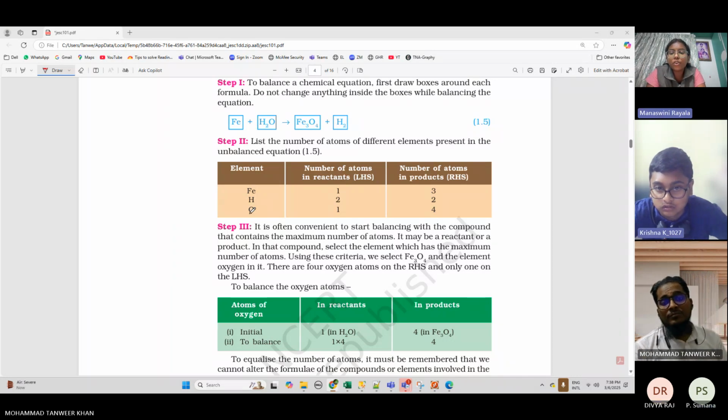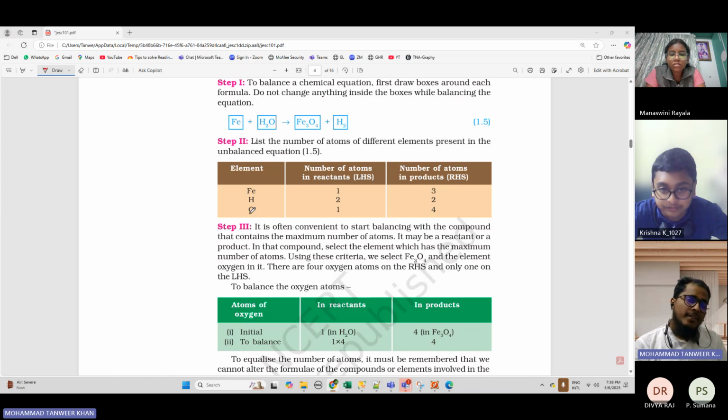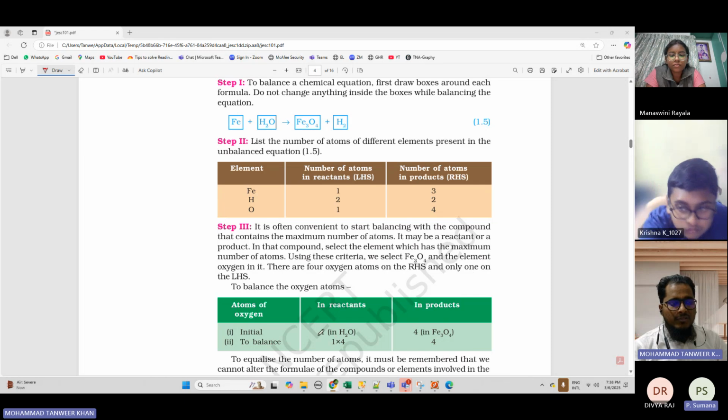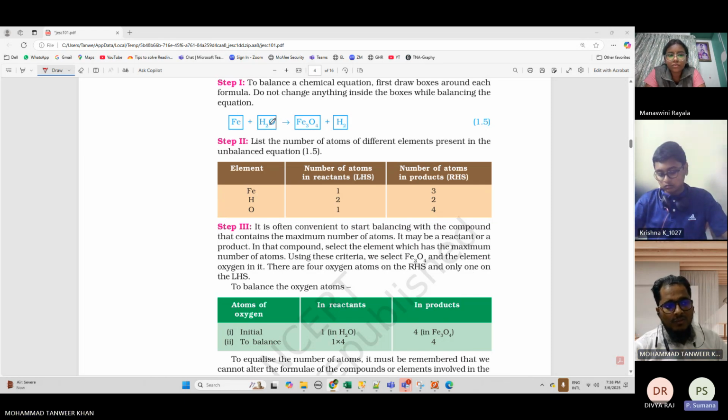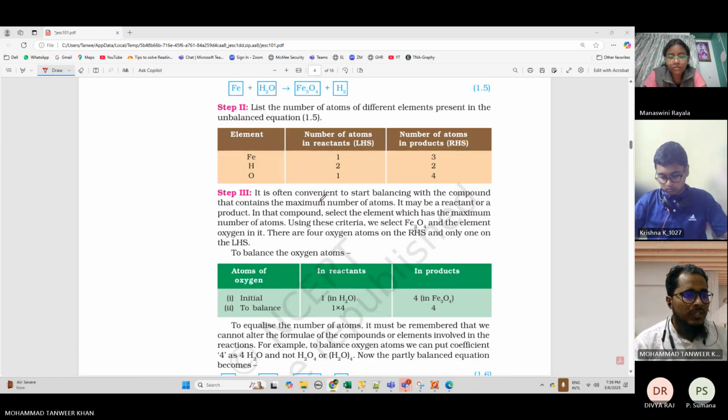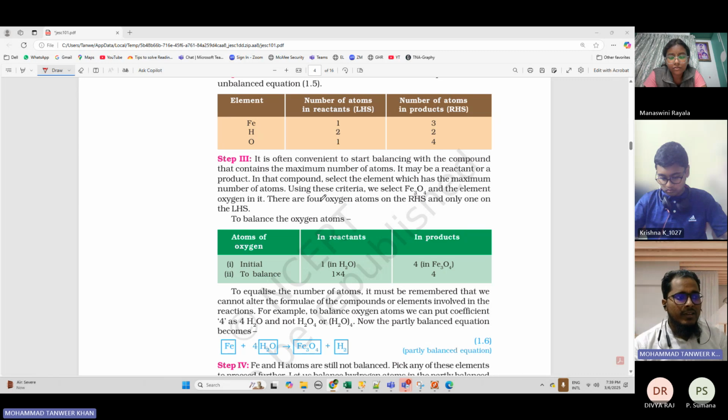Product oxygen 4, 4, 4, right? And the reactant side, 1. So to balance the oxygen, initially in the reactant we have 1 oxygen. So we'll multiply this with 4. That is what they are doing here.